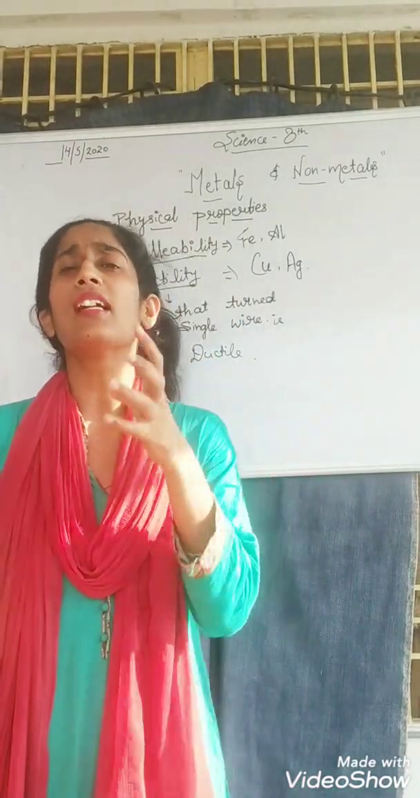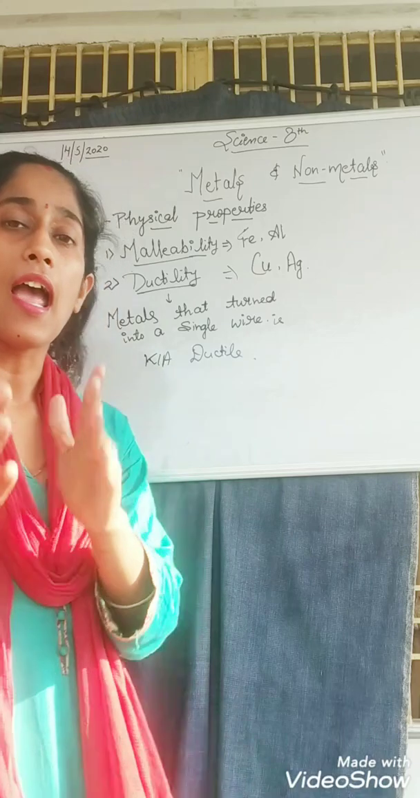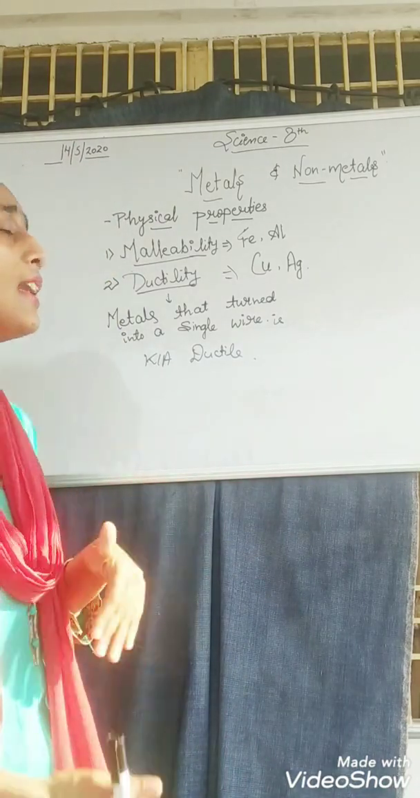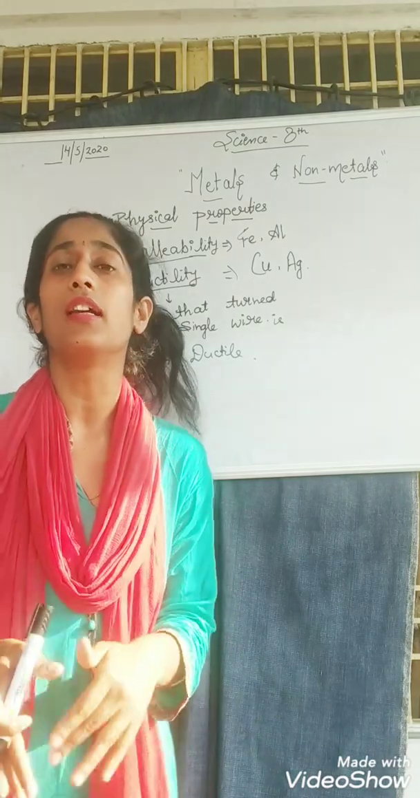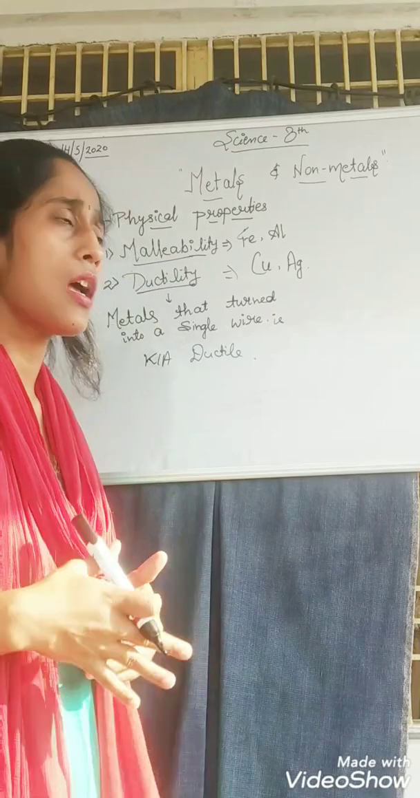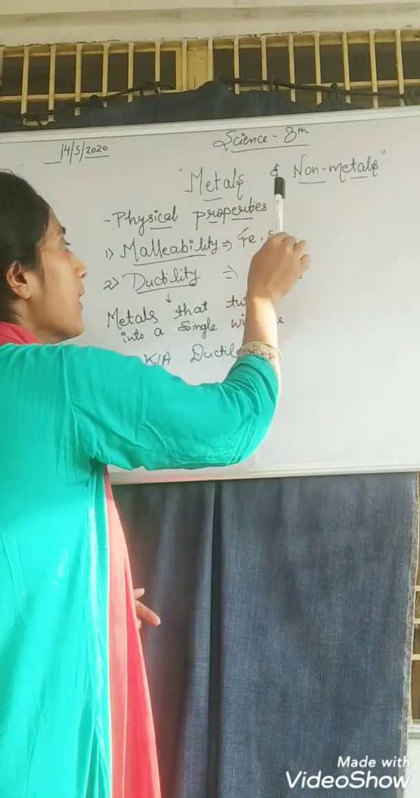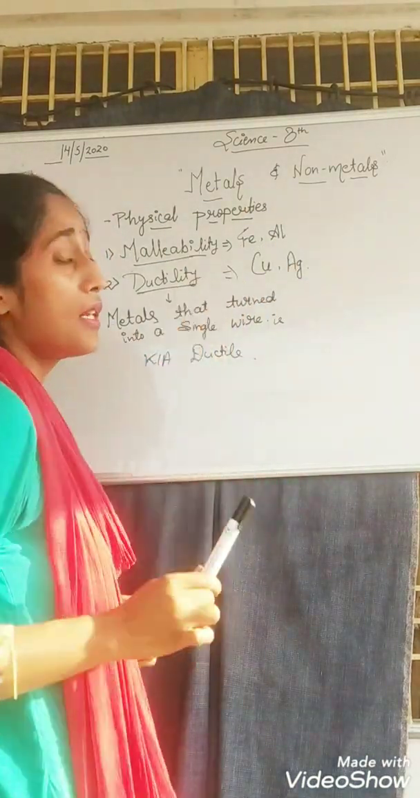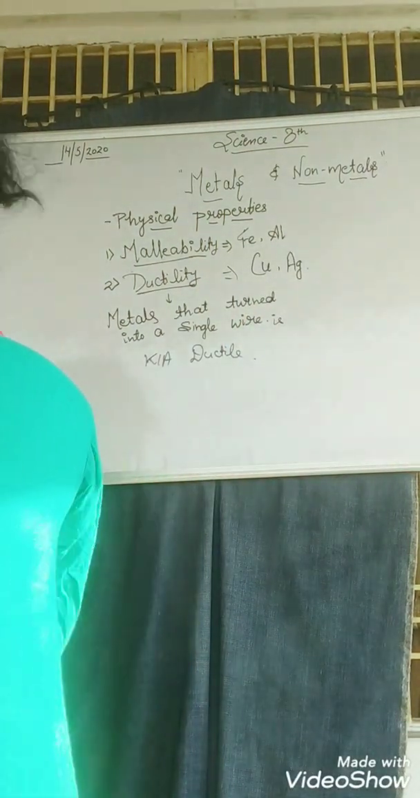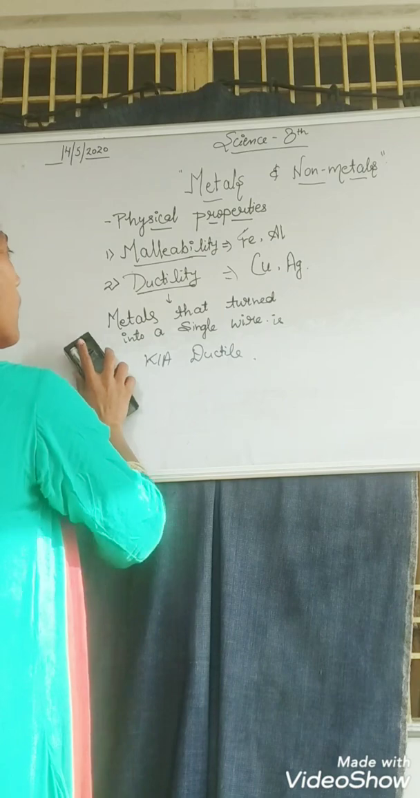And how can we say that it is a metal? Because the elements that have malleability and the property of ductility will be kept under the category of metals, and they will also be called metals. For example, you can take iron and aluminium, which are malleable in nature, and copper and silver, which are ductile in nature. Okay, now moving towards the third point, students.